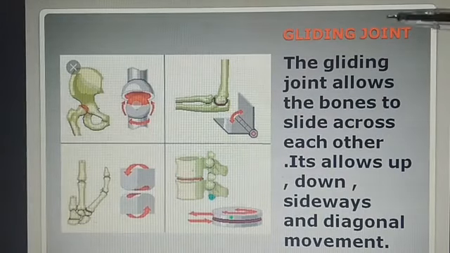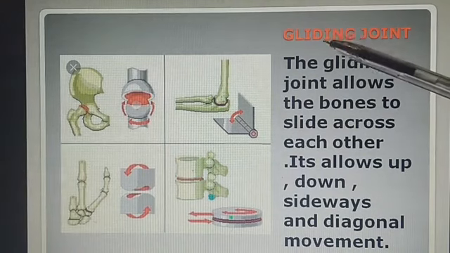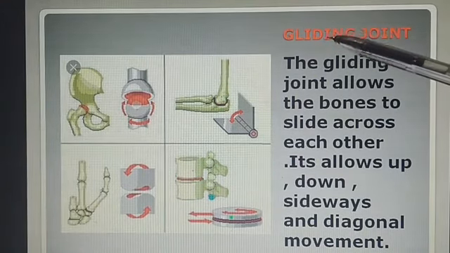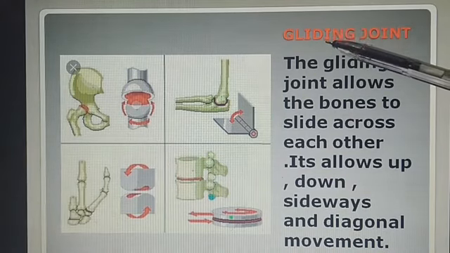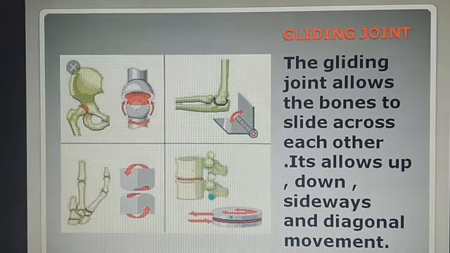The last movable joint is gliding joint. Do you understand the meaning of gliding? Gliding means the sport of flying in a glider. You have to remember about paragliding. How smooth the movement is in paragliding.